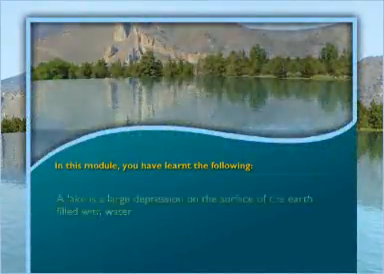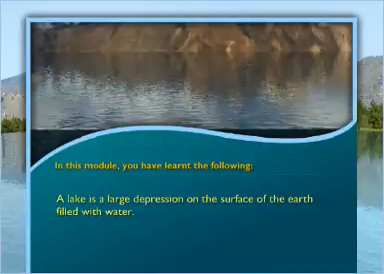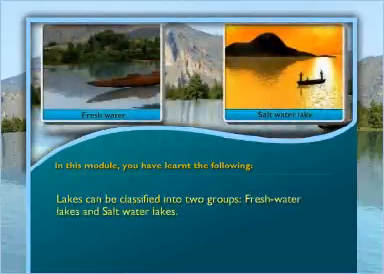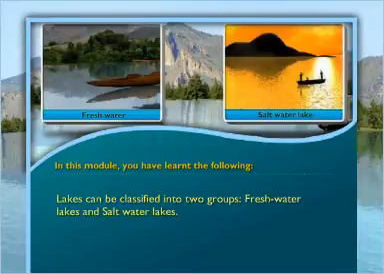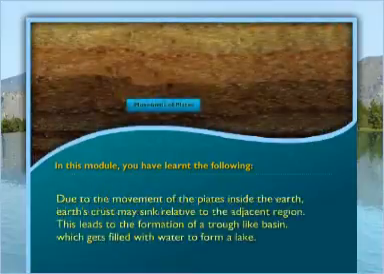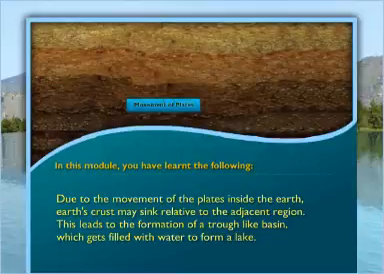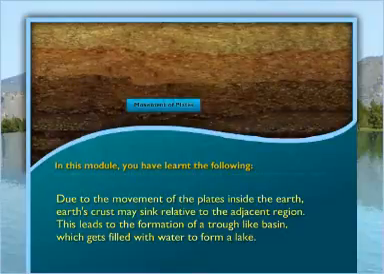In this module, you have learned the following. A lake is a large depression on the surface of the earth filled with water. Lakes of very large size are known as seas. Lakes can be classified into two groups: freshwater lakes and saltwater lakes. Due to the movement of plates inside the Earth, the crust may sink relative to the adjacent region. This leads to the formation of a trough-like basin, which gets filled with water to form a lake.